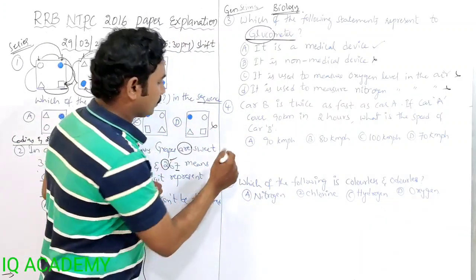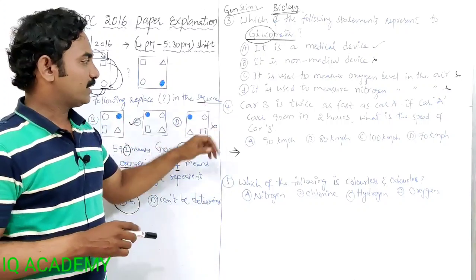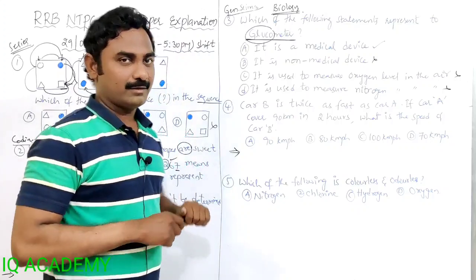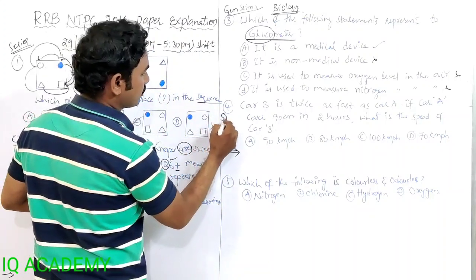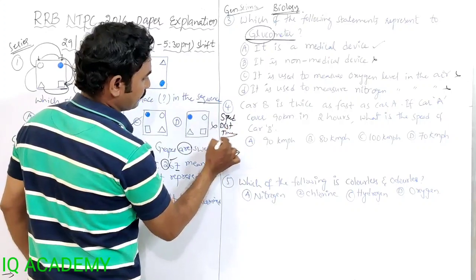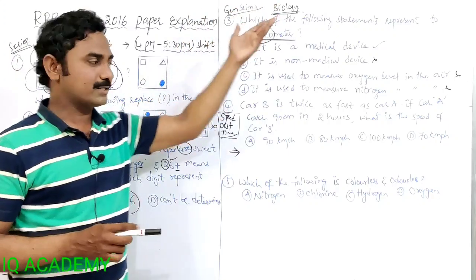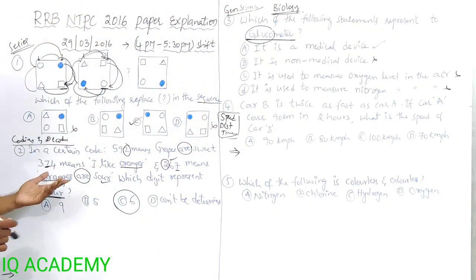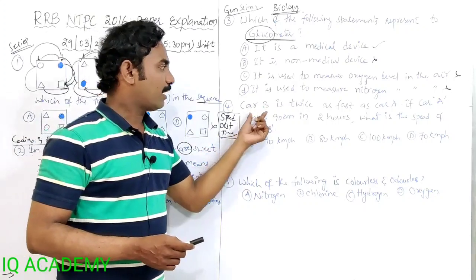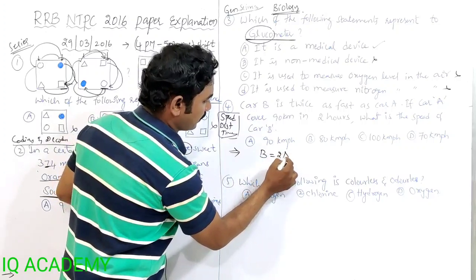Then the next, fourth question is related to mathematics or arithmetic. Car B is twice as fast as car A. So this question is related to speed, distance, time. The previous question is from general science. The first and second questions are from reasoning, mental ability. Speed, distance, time question. Car B is twice as fast as car A.